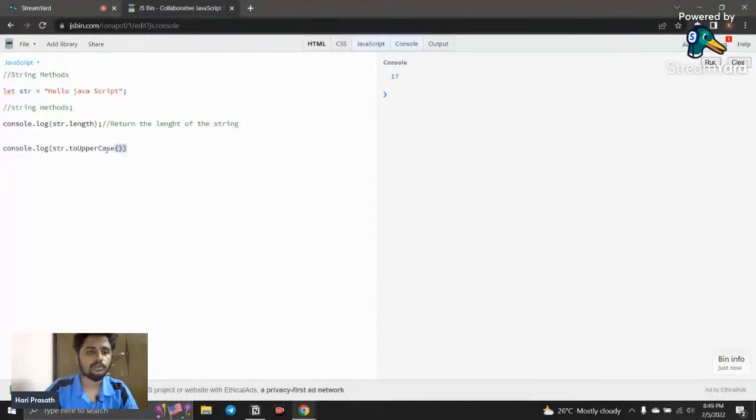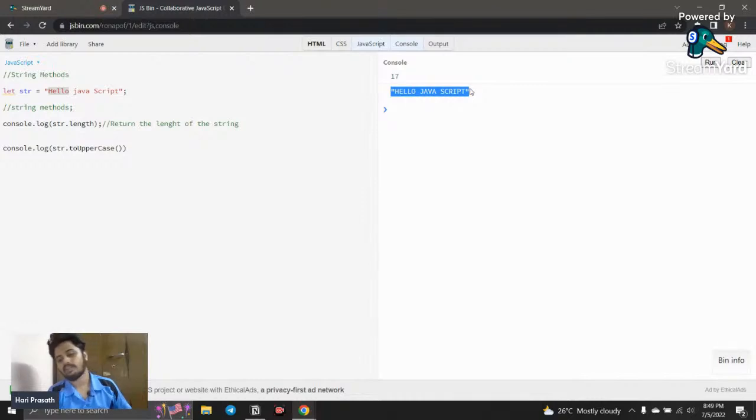So I'm just going to refresh it, and here you can see every string that I have written is capitalized. I just wrote H in capital letter and E in small letter, and all other letters are small, but in the output everything is converted to capitalized. Now you can understand the purpose of using methods. A method does some work, some action. It is an inbuilt JavaScript action, and it reduces our manual work.